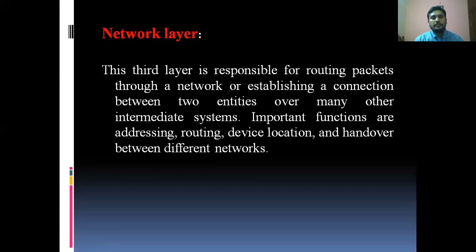It has to identify the destination by the shortest path. So the third layer is responsible for routing packets through a network, or establishing a connection between two entities over many other intermediate systems. The important function is addressing, to identify the destination address. I think you all studied that. A packet consists of a source address and a destination address. Whenever it reaches a router, the router identifies the destination address and the packet is transmitted.